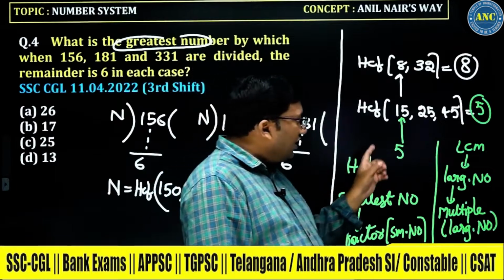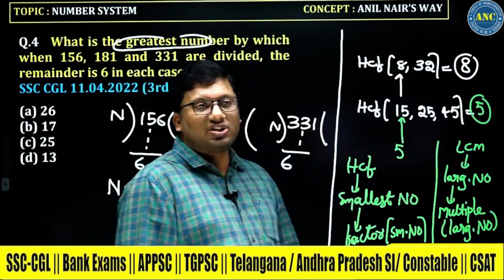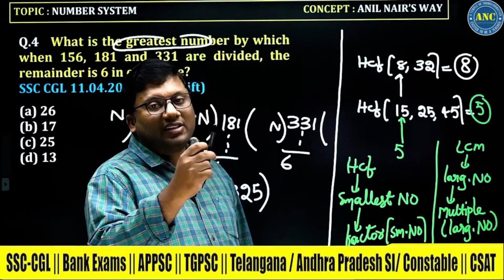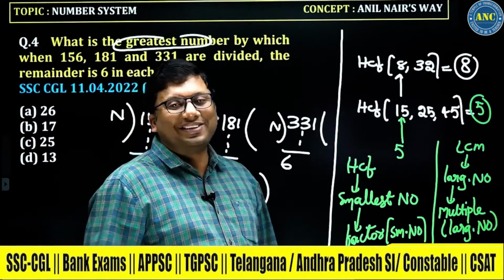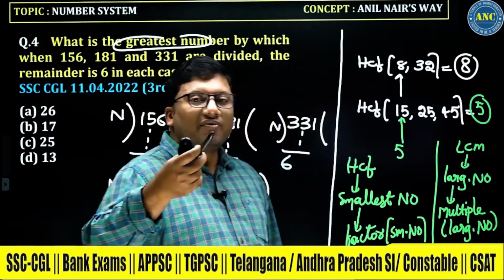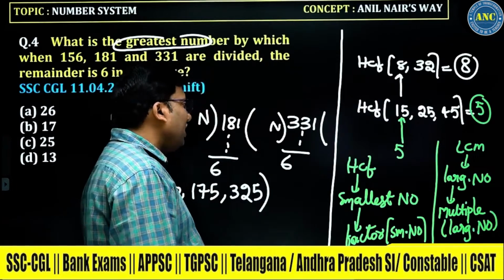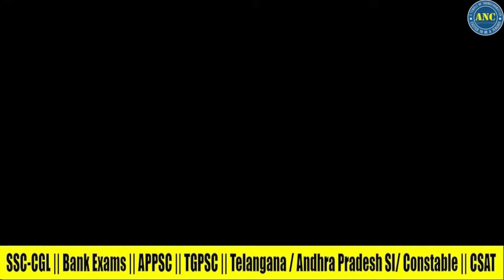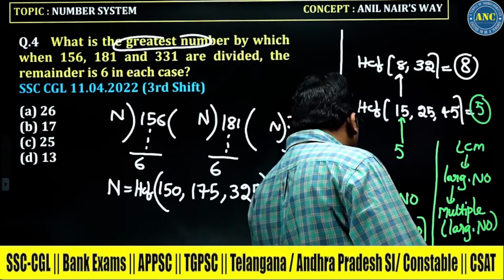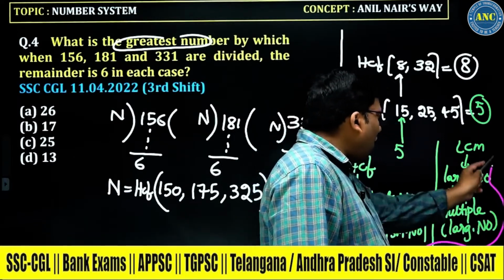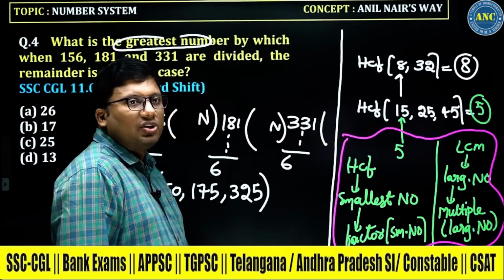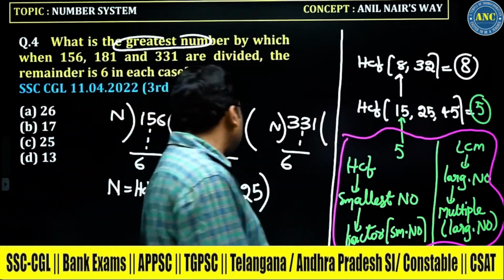If it is LCM, you will check the largest number. If the largest number is a multiple of every other number, the largest number is the answer. If it is not, then you will take a multiple of the largest number. This is the basic idea, please make a note of it, sir. All questions given in exams are conceptual questions. You should be very, very good in concepts.